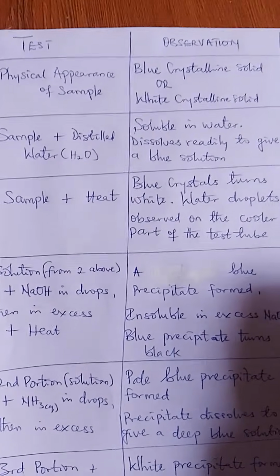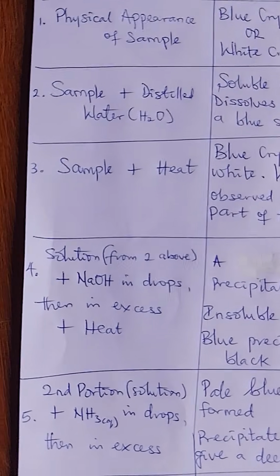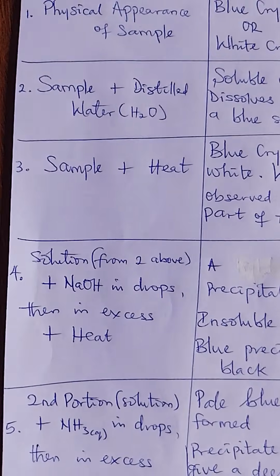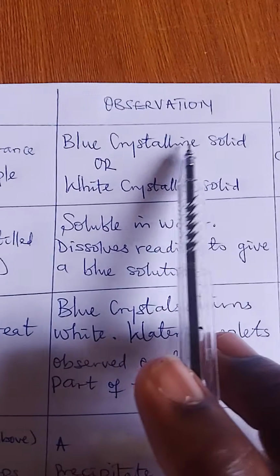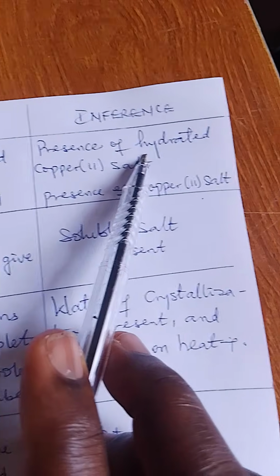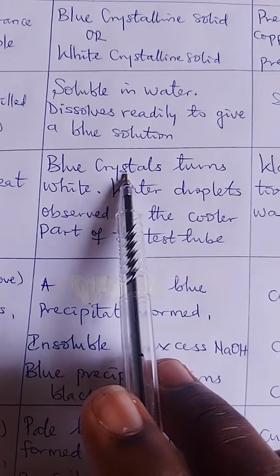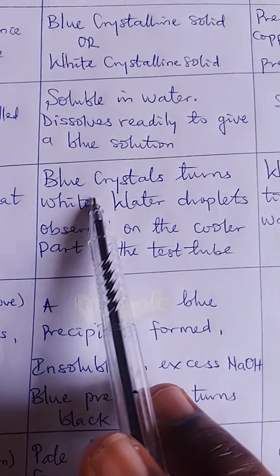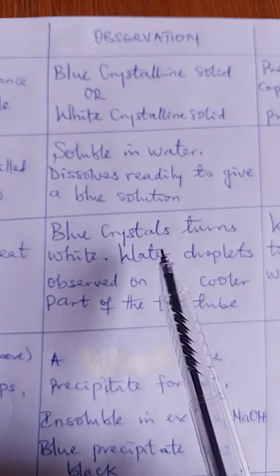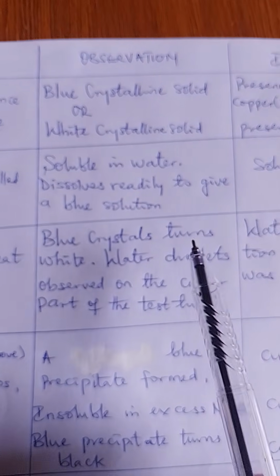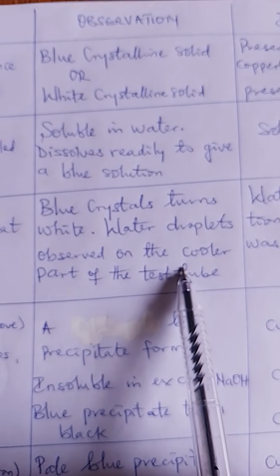All right. Now you could also be asked, because we know that heat is involved, you could be asked to heat up the sample. If you are asked to heat up the sample, then it is possibly that they are asking you for the hydrated copper 2 salts. So if you are to heat, what you are going to observe, if it is hydrated copper 2 salt, you are going to observe blue crystallines that turn white. The blue crystallines that was observed here will turn white. And when it turns white, you are going to observe very carefully on the tip of your test tube. You see that there will be water droplet observed on the cooler part of the test tube. What does that mean?